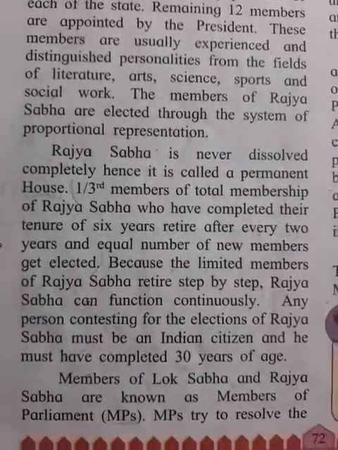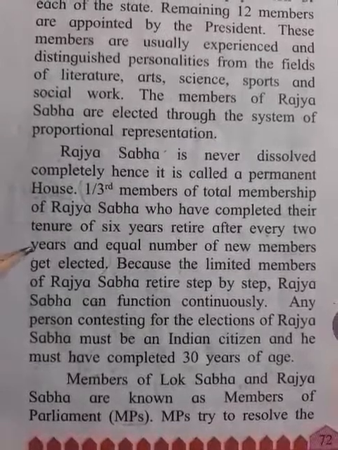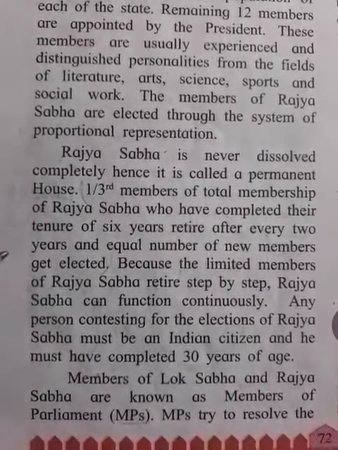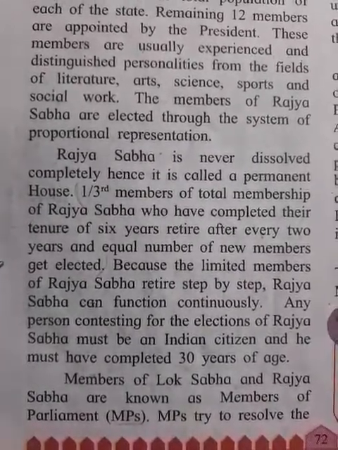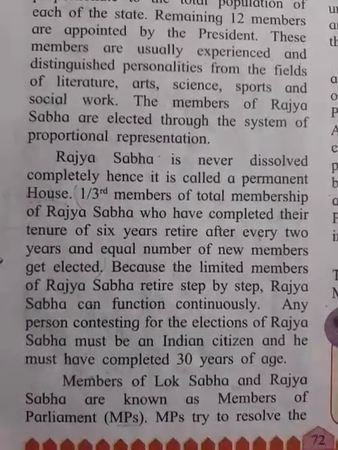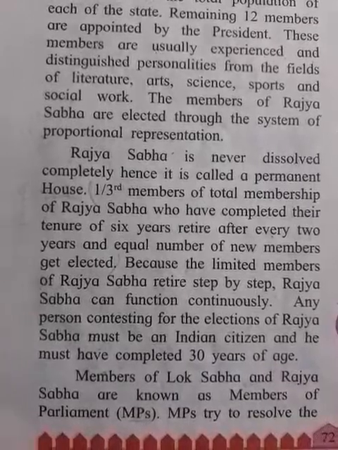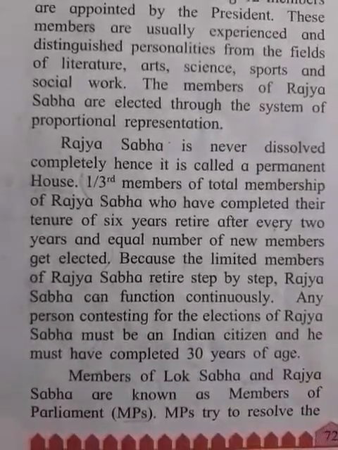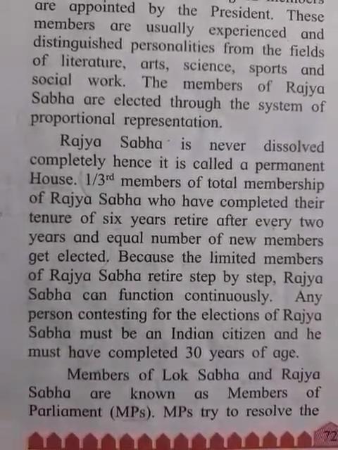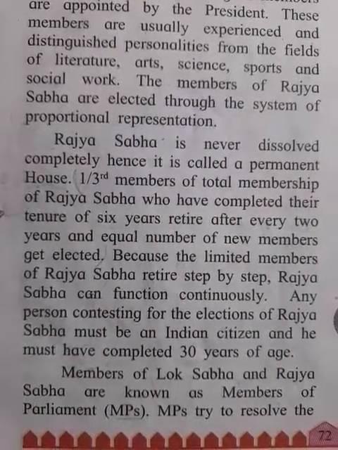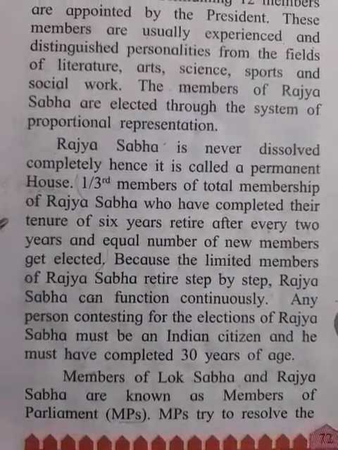Imagine that in 2020 some members are elected to Rajya Sabha, then they will retire in 2026, after 6 years.